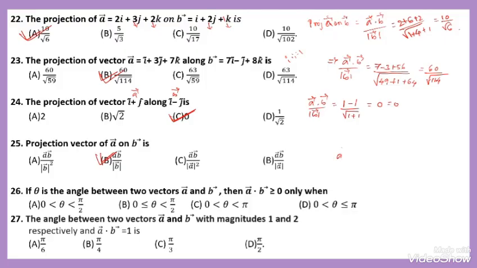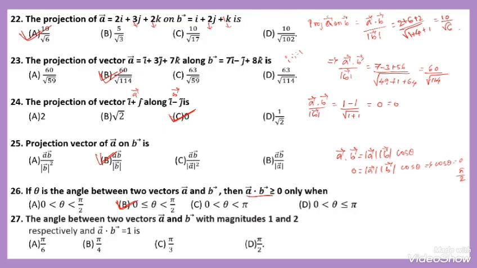According to the result, vector A dot vector B equals magnitude of A into magnitude of B into cos theta, where theta is the angle between vector A and B. Vector A dot B being greater than 0 means cos theta is greater than 0, so the angle theta lies from 0 to pi by 2. Option B is correct.